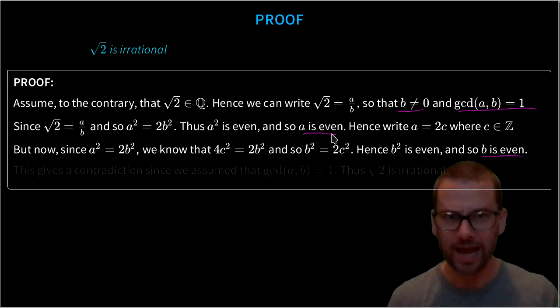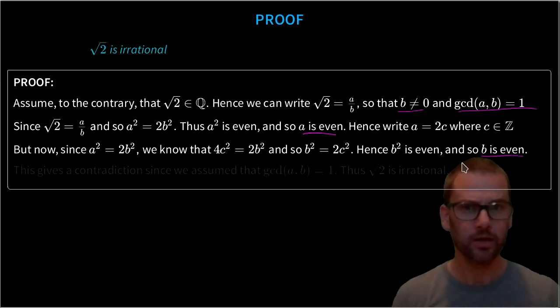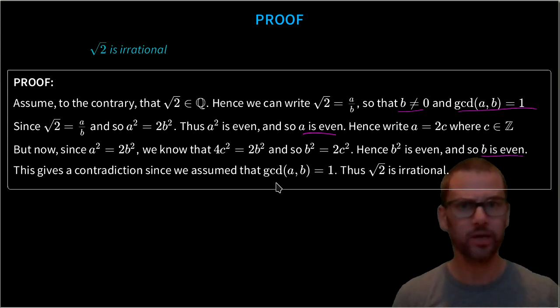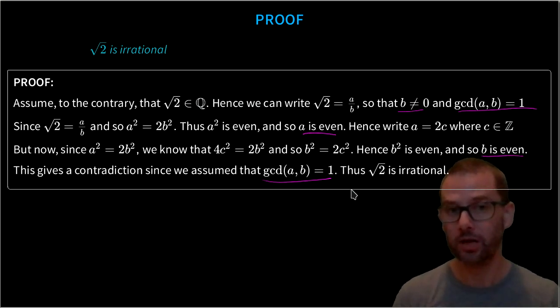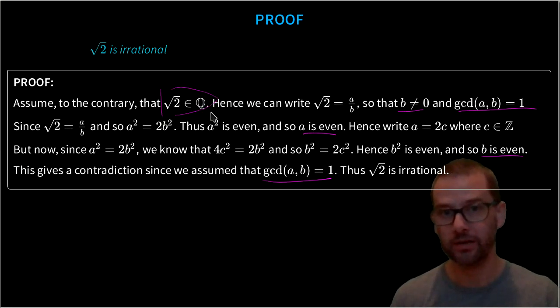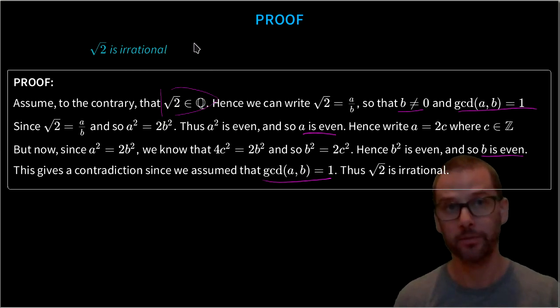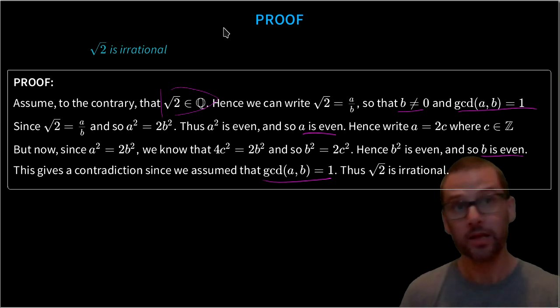And so we have a is even and b is even, which is a contradiction because we assumed at the beginning that their GCD was 1, and so we can't have GCD 1 and GCD at least 2. That's a contradiction. And so the only way this can work is if back here this was false, and so root 2 really is an irrational number. And so this is an extremely famous and important proof in mathematics, and one that's now accessible to us in this course because we've done all this work earlier in the term.